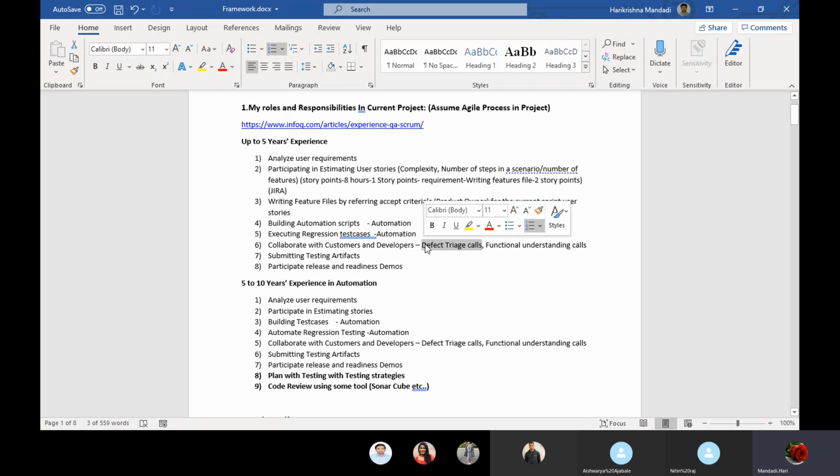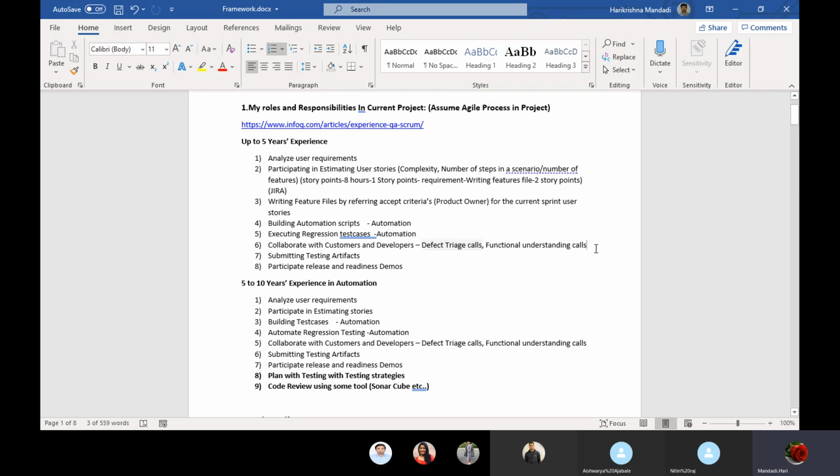For every sprint, when you are testing, you may find some defects. You need to discuss with the developer sometimes. In that time, the calls will happen between the tester and developers. So that is called defect triage calls.